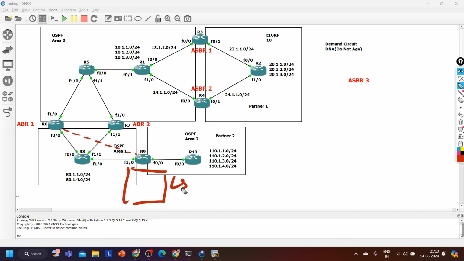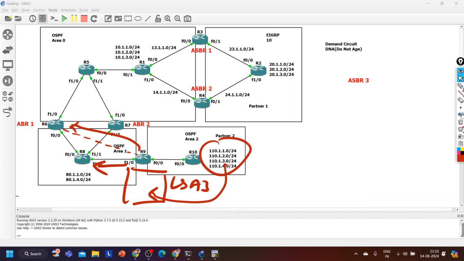So router number 9 is going to generate LSA 3. In its LSA 3, it will include all these subnets, and then it will advertise to router number 6. It will advertise to its other neighbor as well, to router number 8. Correct?